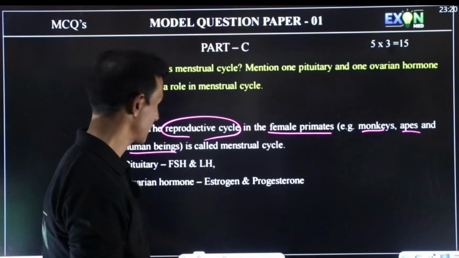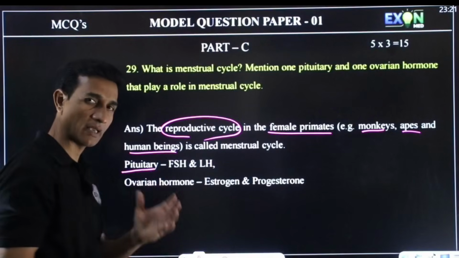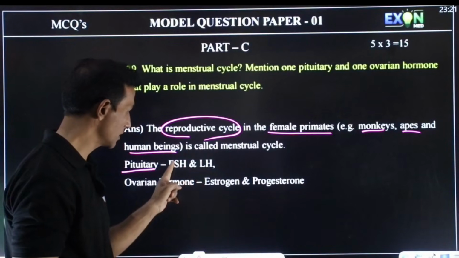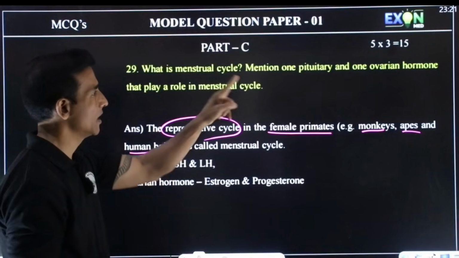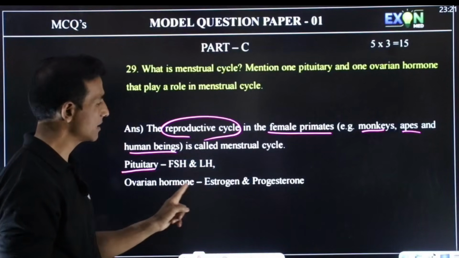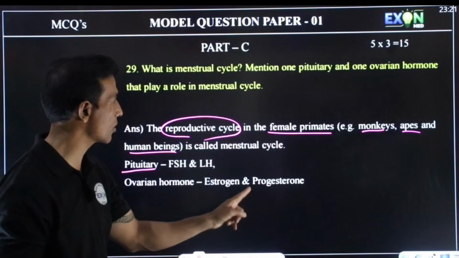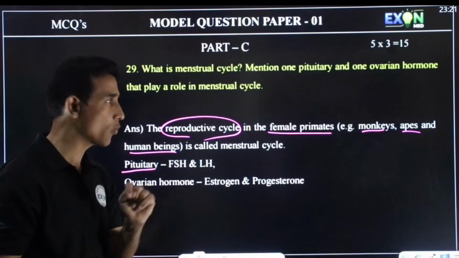Next part of the question. Mention one pituitary hormone. Pituitary hormones are FSH and LH, follicle stimulating hormone and luteinizing hormone. Among these, you can mention one. Ovarian hormones are estrogen and progesterone. Again, you have to mention any one from that.